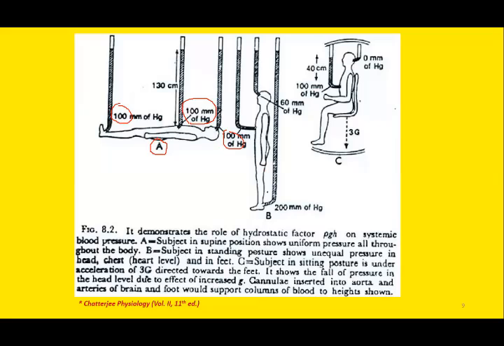Now in figure B, you can see the person is in standing position. Due to this posture change, there is unequal pressure in different areas of the body. For example, the pressure in the feet, which was 100 millimeter mercury earlier, has now risen to 200 millimeter. This is due to the effect of G force.